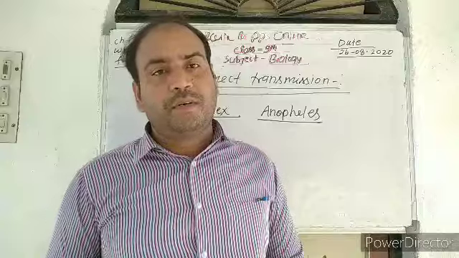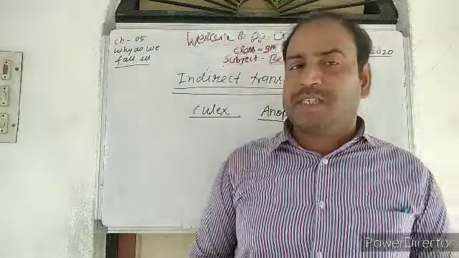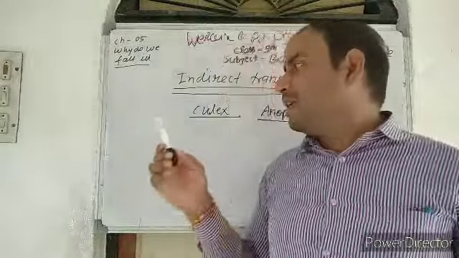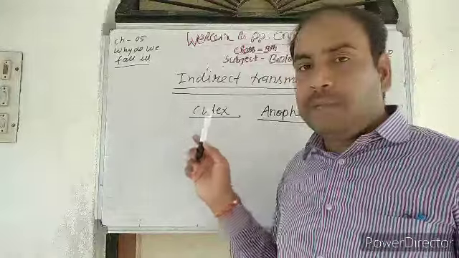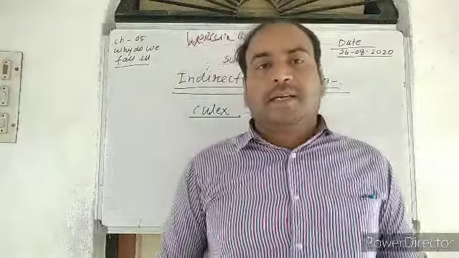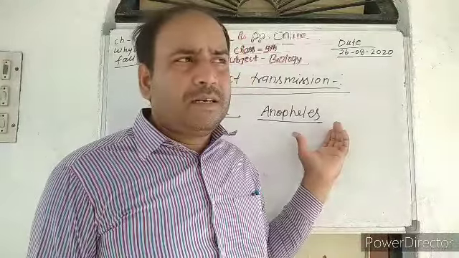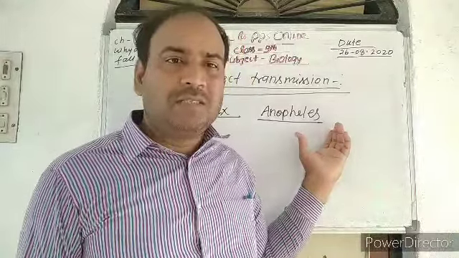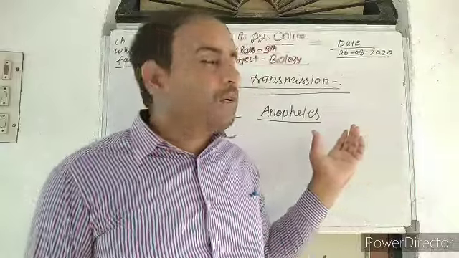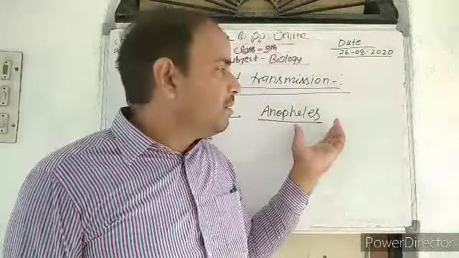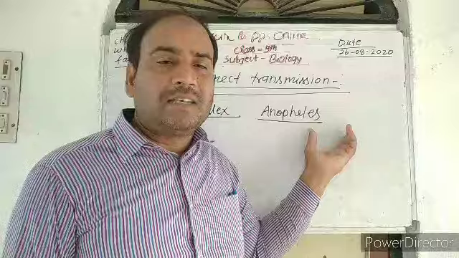The female mosquito requires a lot of nutritious material. That is why it sucks blood more in comparison to the male. So in that way, it requires a lot of nutrition. That is why it sucks blood from a person in large amount.